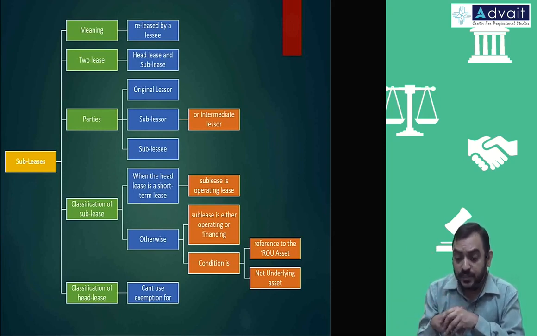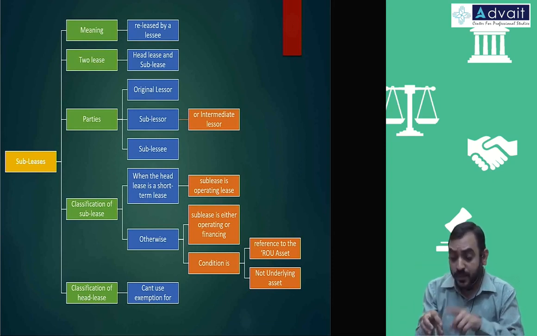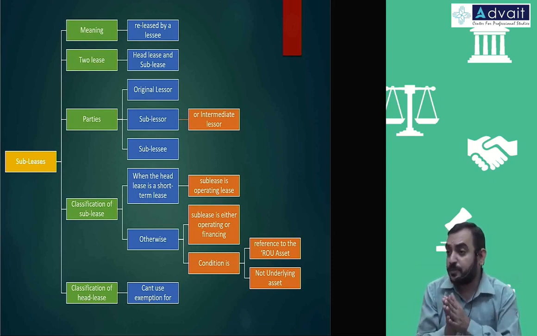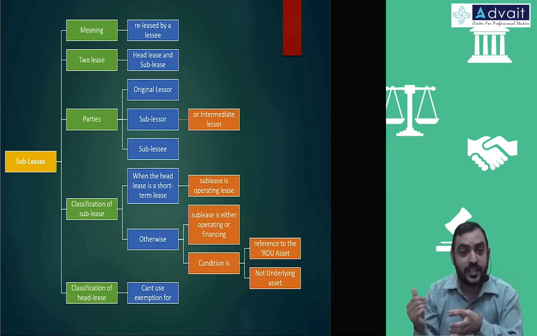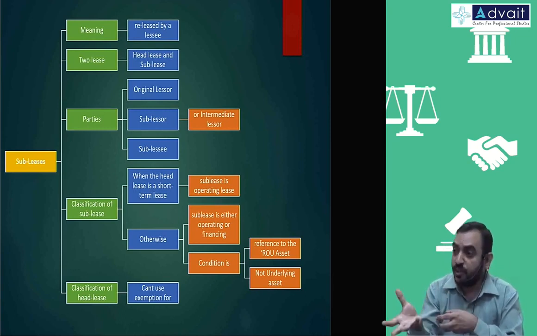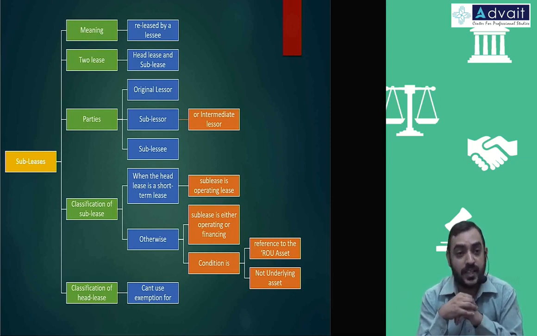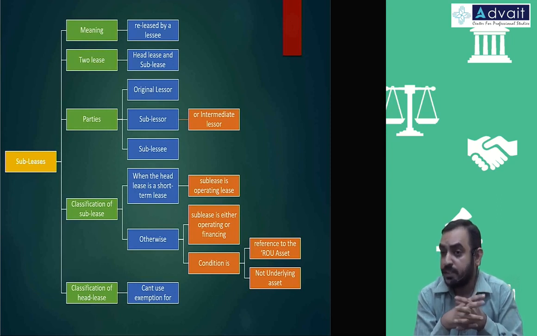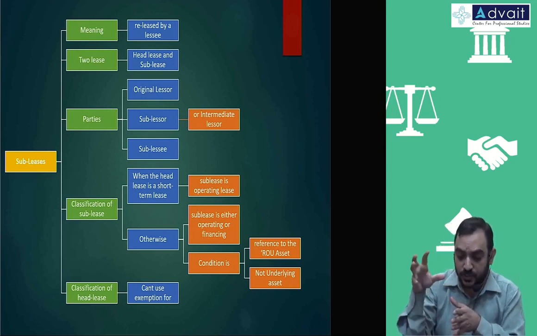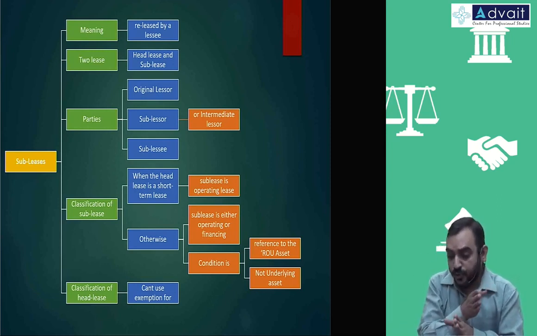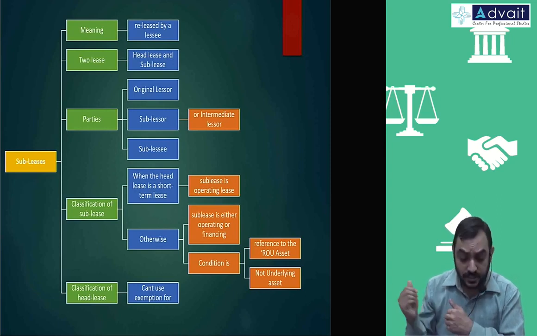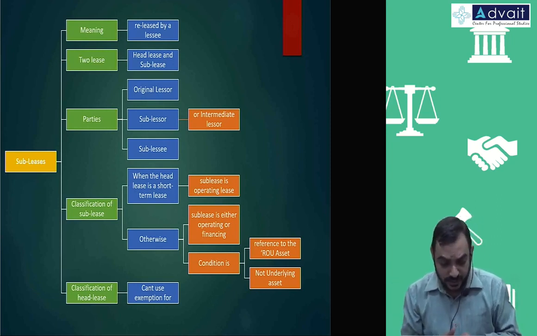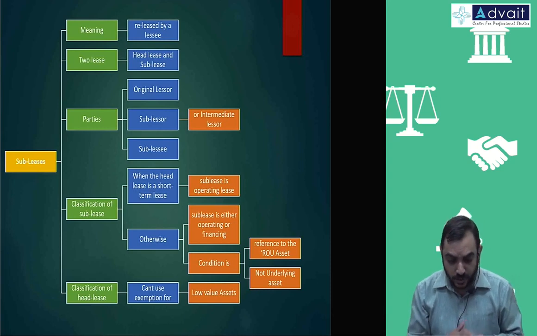That means what happens is, one lease accounting will happen, other lease accounting will not happen. So the asset you're taking on lease also should be accounted as per Ind AS 116. The asset which you're giving on lease also should be accounted as per Ind AS 116. So if you stop one, the other becomes not matching in nature. So if you're giving the asset on sublease, that means the asset you're taking also should be on 116. You can't apply this exemption of low value asset and short-term lease.